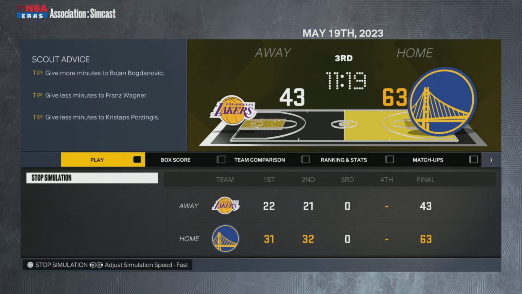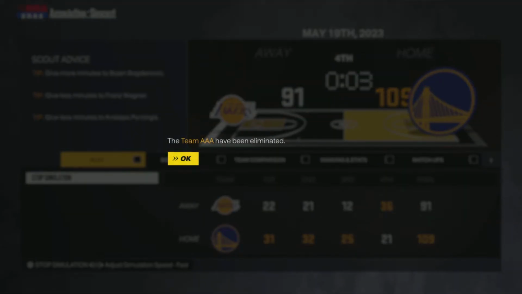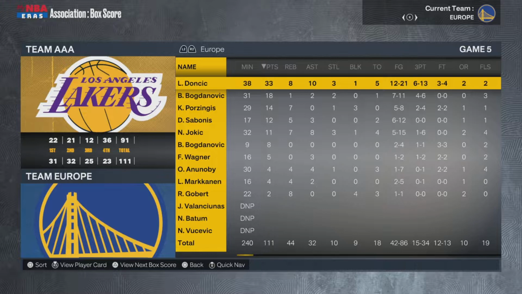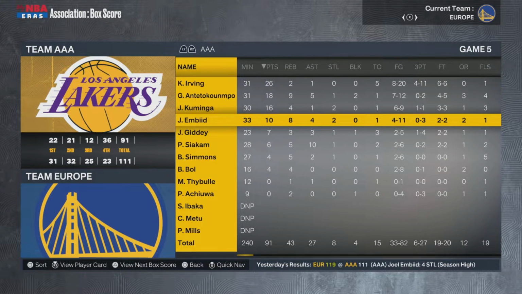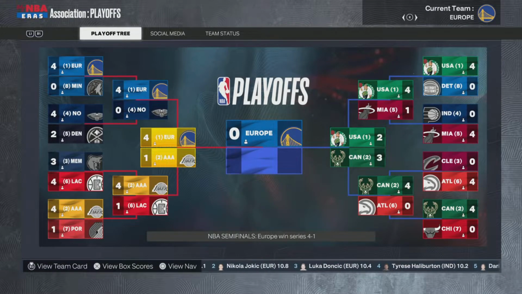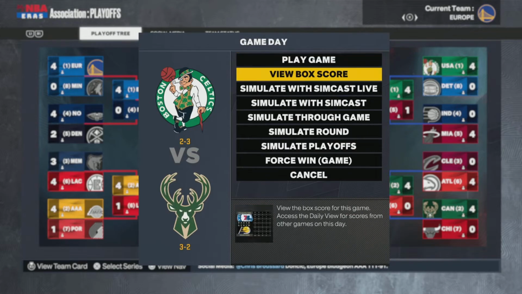As you see, they have a good lead here heading into the second half. Oh my, they're up like 30. They're up 30 plus. That's going to be it. Team Europe, dominant Eastern Conference performance over Team Africa and Australia, and they are moving on to the NBA Finals, like I said, to face the winner of US versus Canada. And man, Embiid just struggles in the simulation. He's not a great simulation player.